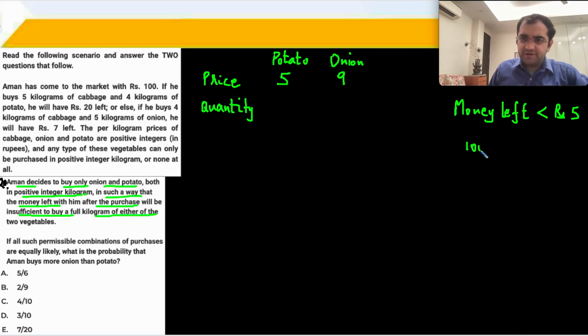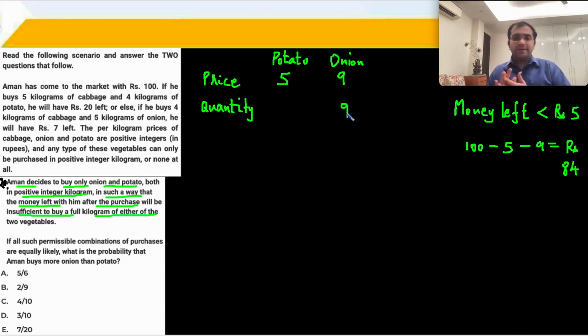So you already have ₹100. Let us buy 1 kg potatoes and 1 kg onions. 84 rupees के साथ अब हमें play करना है, ठीक है, because 1-1 किलो तो लेना ही है. So now you can do this manually if you wish, जैसे भी करना है. Let us say that we are able to go 9 9s are 81, ठीक है. 9 9s are 81 पे चलते हैं. And then 81 out of 84, 3 rupees is left. So this is one possible scenario.